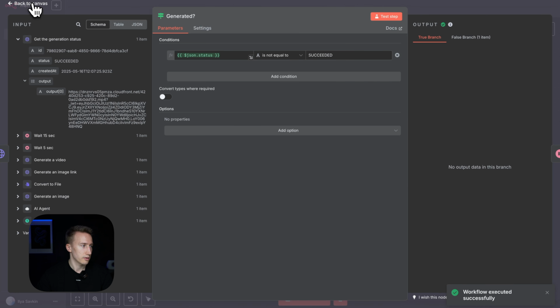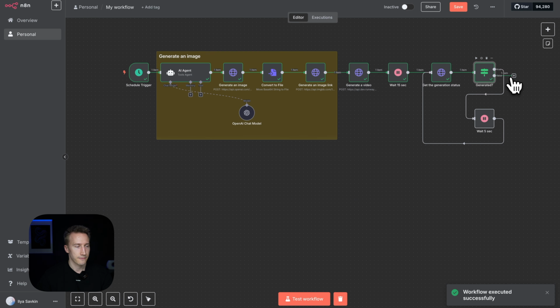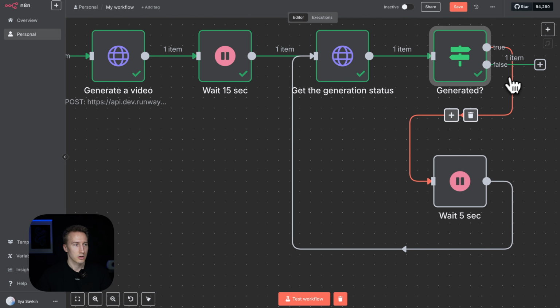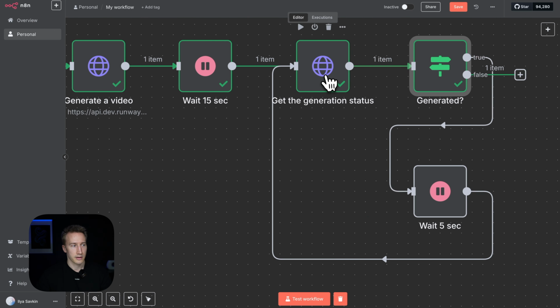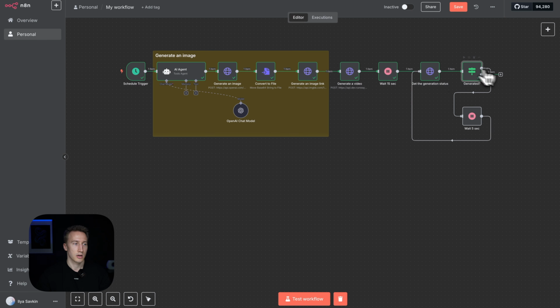Okay, so now output data in the branch, but you can see the false is green now. So it means that the status is succeeded. And since as an if statement we got is not equal, so it's false, so great. So the status is succeeded and we can move forward. But let's get back to the quote generation.